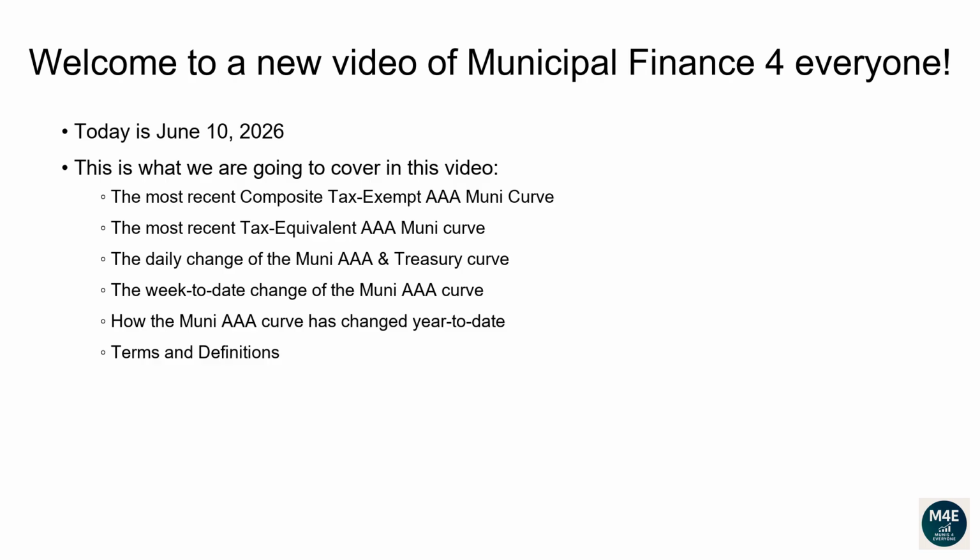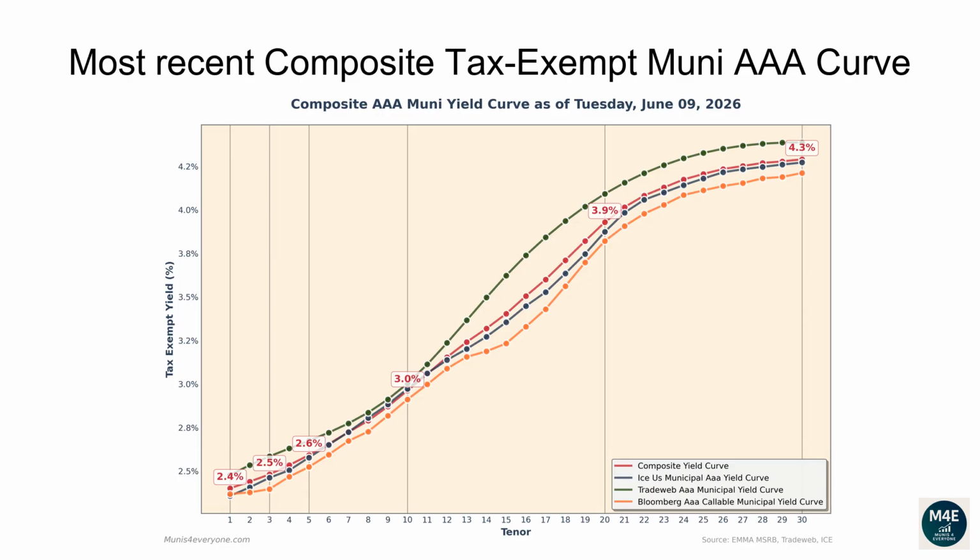Terms and definitions. Let's go over the most recent composite tax-exempt Muni AAA curve. The following composite tax-exempt yield curve is based off the most recent ICE, TradeWeb, Bloomberg yield curves that are available on the MSRB website, plus some proprietary extra adjustments, as of June 9, 2026.